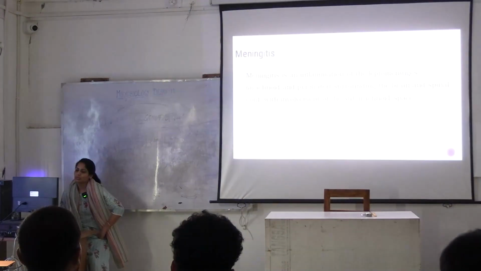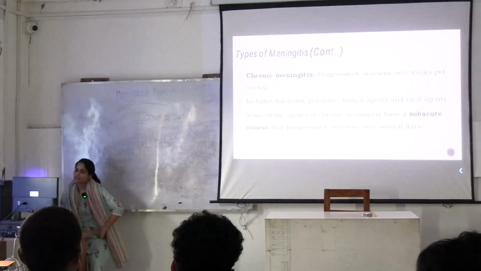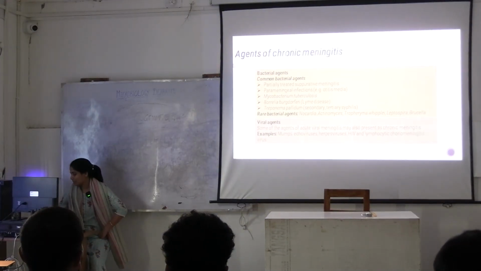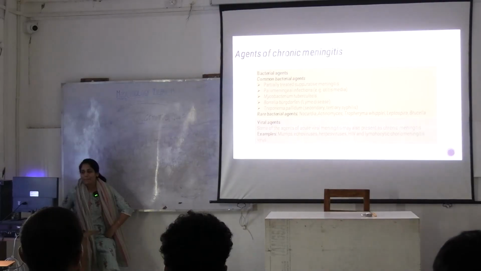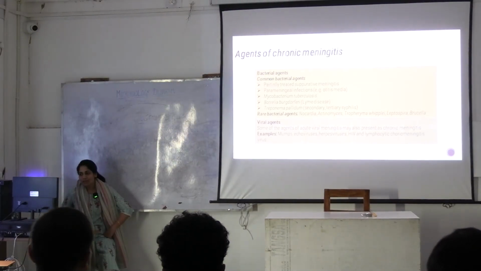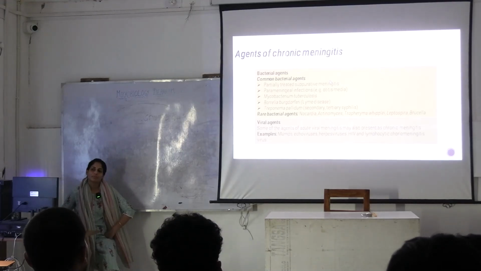Now coming to agents of chronic meningitis. First thing given here is partially treated suppurative meningitis. What does that mean?